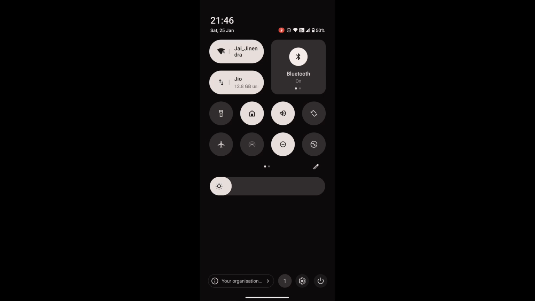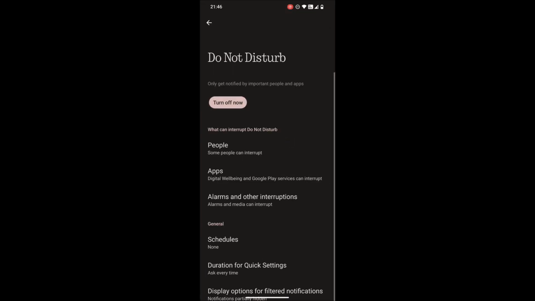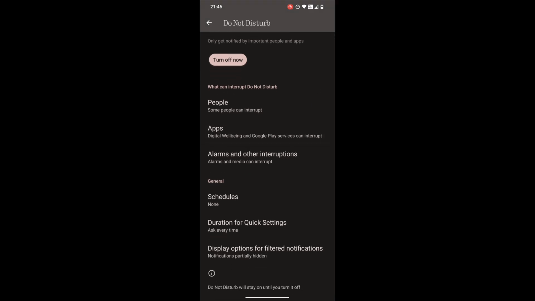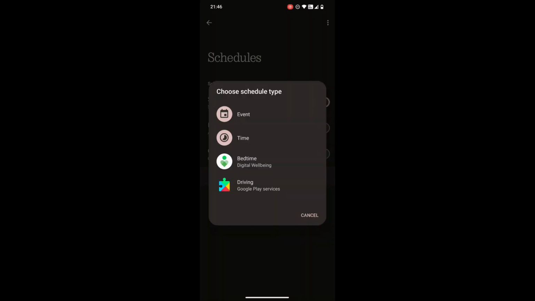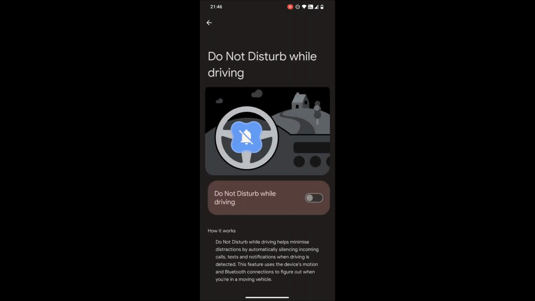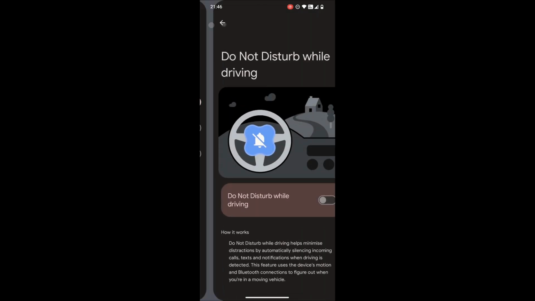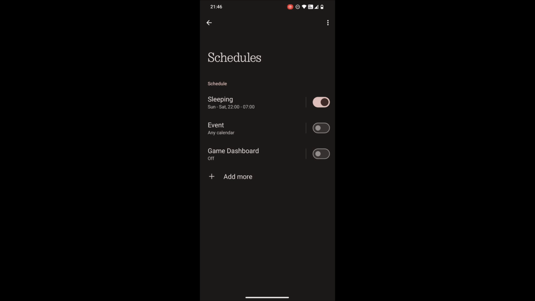Step 1. Press and hold the Do Not Disturb icon in Quick Settings. Step 2. Tap on Schedules to open Automation Settings. Step 3. Choose your preferred days and time for silent mode. Step 4. Customize which apps or contacts can still notify you. Step 5. Done. Your phone will now automatically enter Do Not Disturb mode at the times you've set.